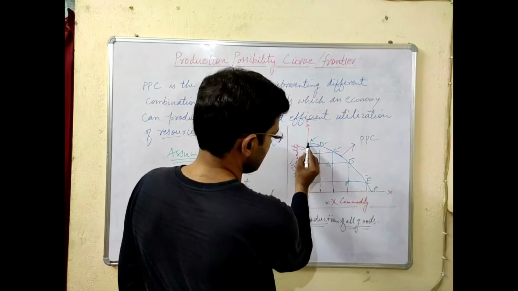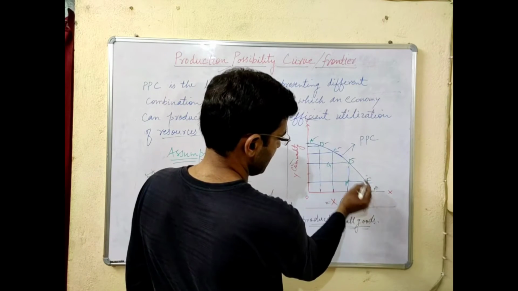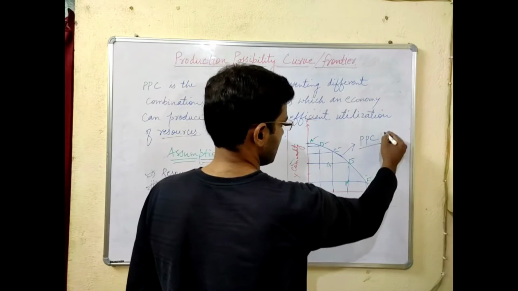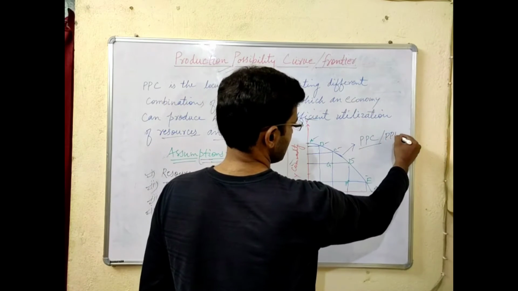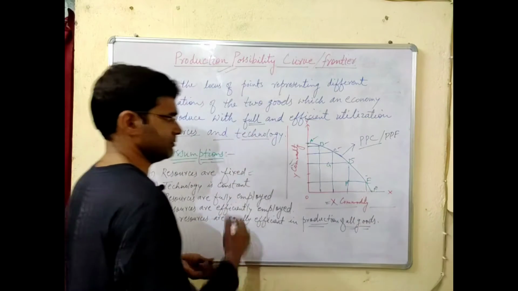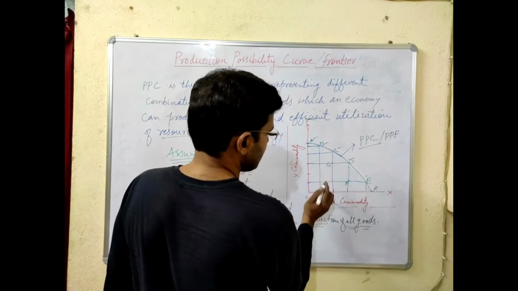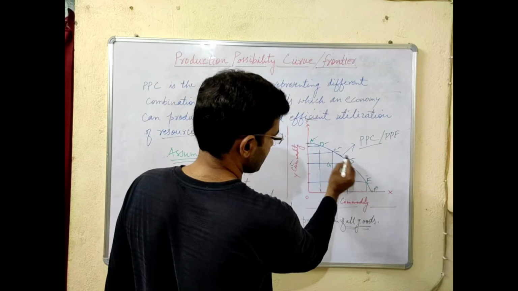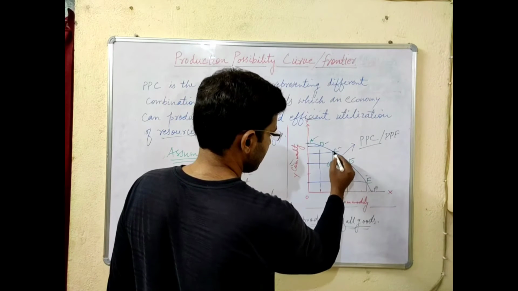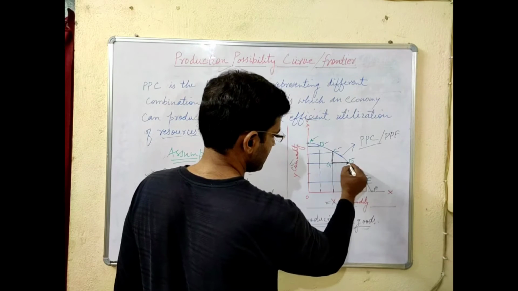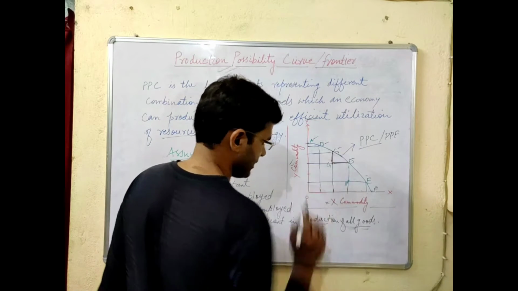As we see its slope, this is a graphical presentation of the production possibility curve or production possibility frontier. So here, various combinations, as we see that by moving from C to D, the difference of CG oblique GD is equal to CD.